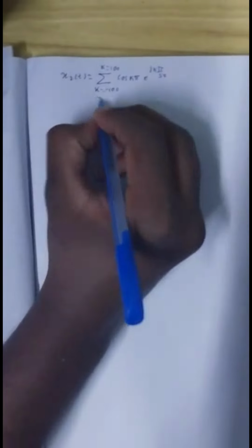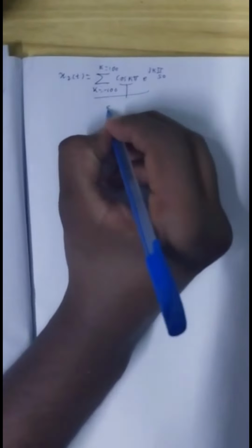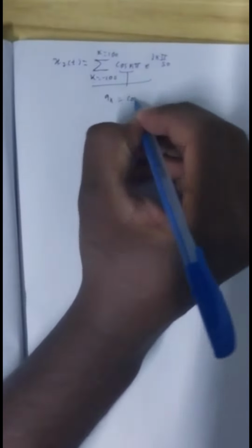So the second question of the sum is x2 of t equals the summation from k equals minus 100 to k equals 100 of cos k pi times e power jk pi by 50. So in this equation, ak is equal to cos of k pi, where k belongs to minus 100 to plus 100.